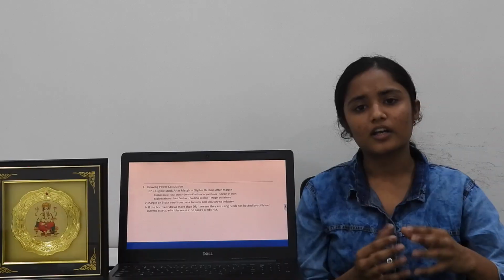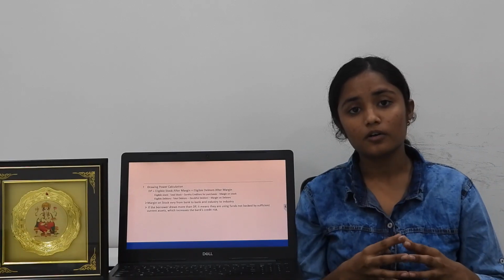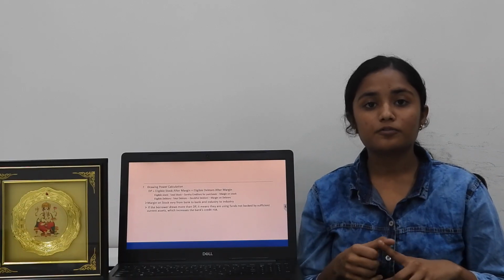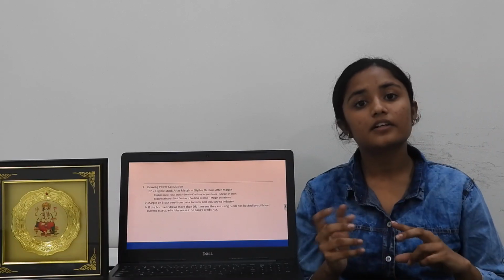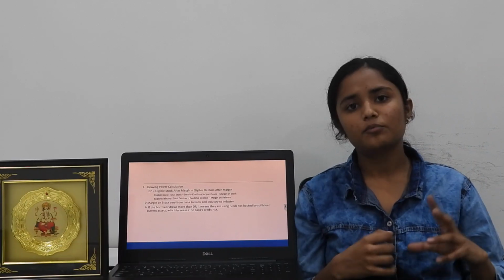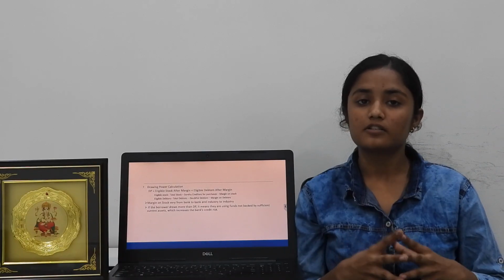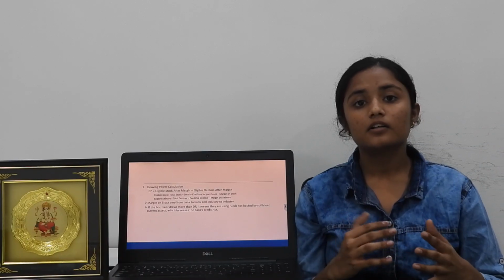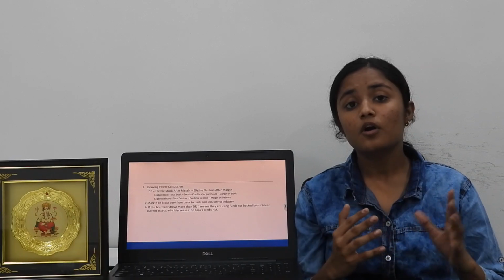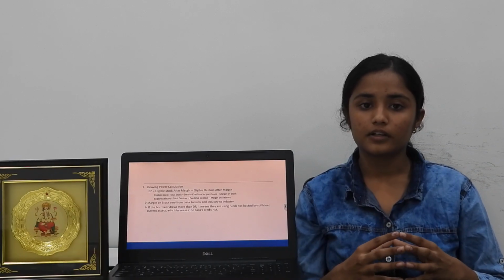What is eligible stock? Eligible stock is the total stock from which the margin of the bank is deducted and the sundry creditors from purchase are deducted. And what are eligible debtors? Eligible debtors are those debtors from which the margin of the bank is deducted, and the debtors which have been due for a very long period are also deducted.